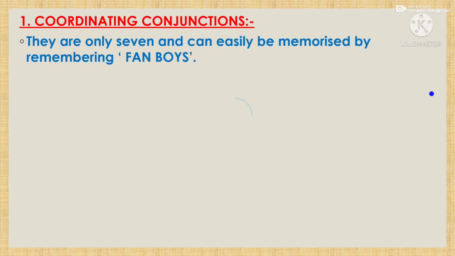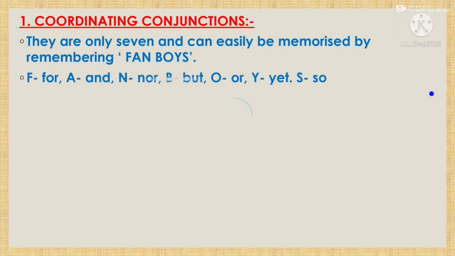Next, if we discuss more about coordinating conjunctions, there are only 7 and they can easily be memorized by remembering FANBOYS. That means there are 7 coordinating conjunctions, and they can be remembered by the keyword FANBOYS. F for for, A for and, N for nor, B for but, O for or, Y for yet, and S for so. So these are the 7 coordinating conjunctions. Now we will discuss one by one. So first one is for.